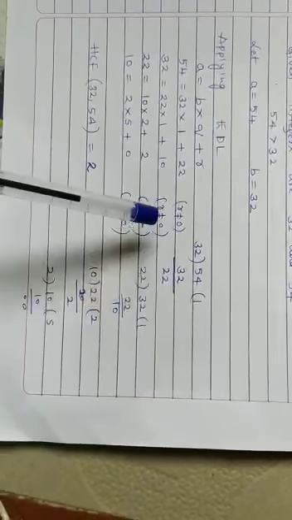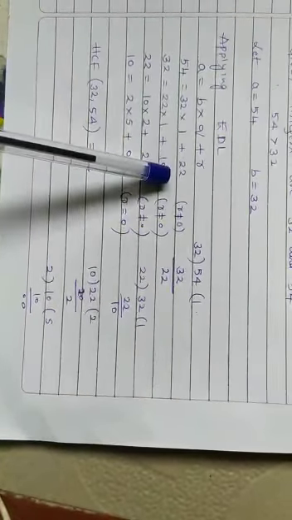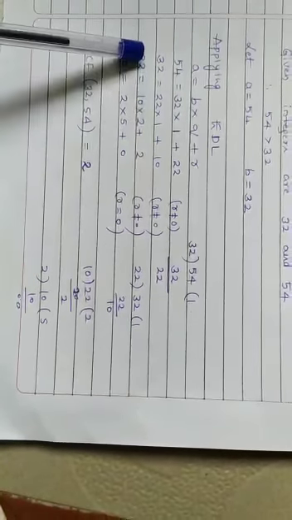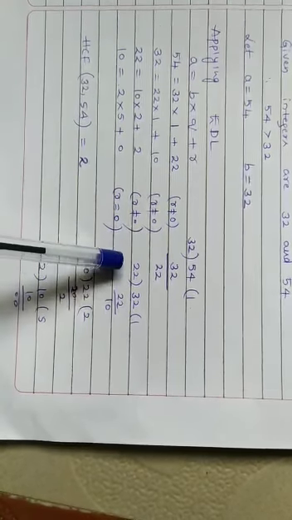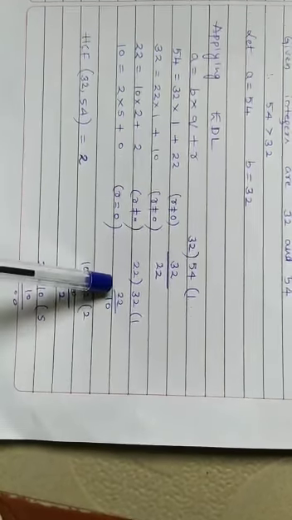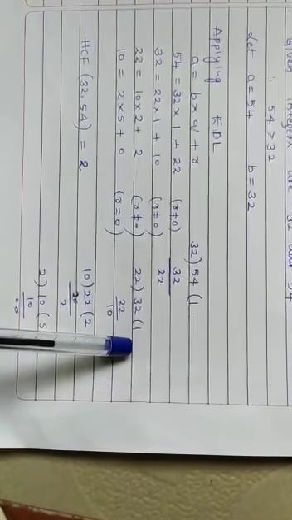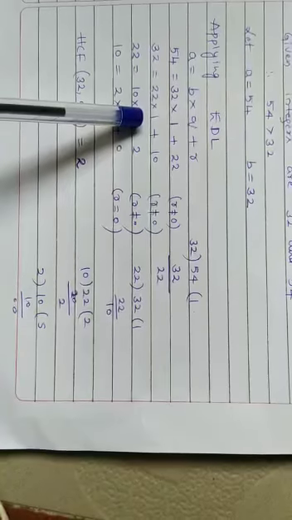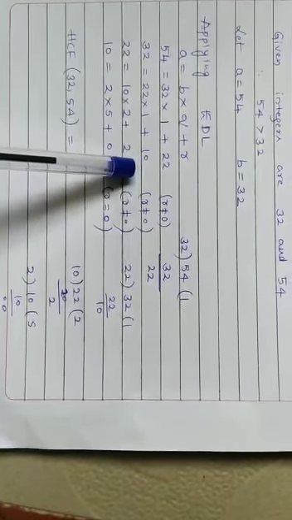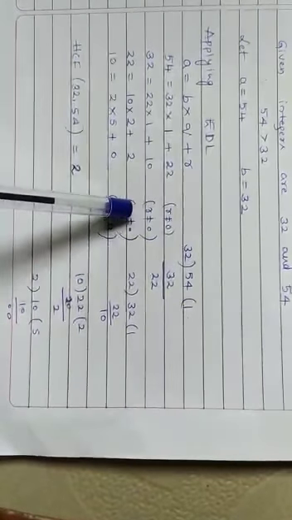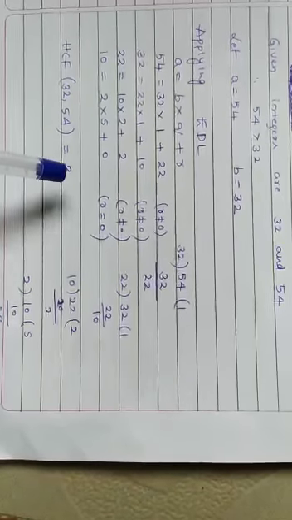Now compare again, children, 32 and the remainder 22. 32 is equal to 22 into how many times? Once: 22 ones are 22, and the remainder is 10. So 32 is equal to 22 into 1 plus 10. In this step also the remainder is not equal to 0, so go again for the same process.